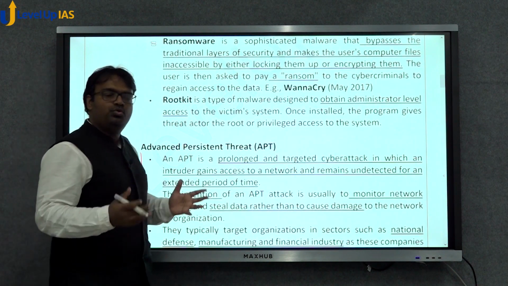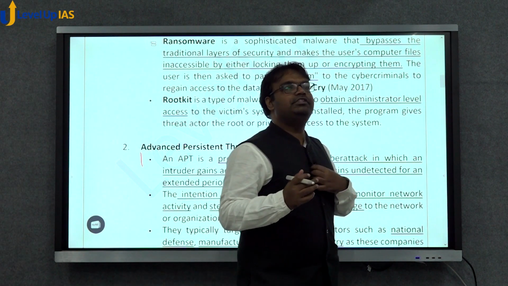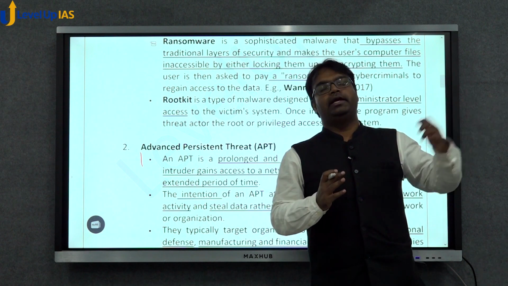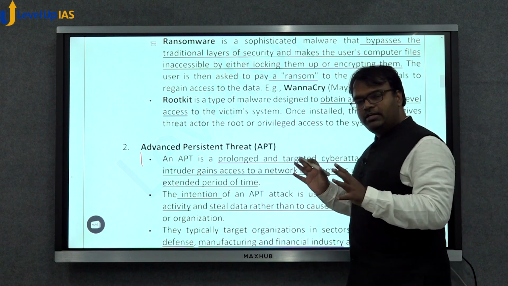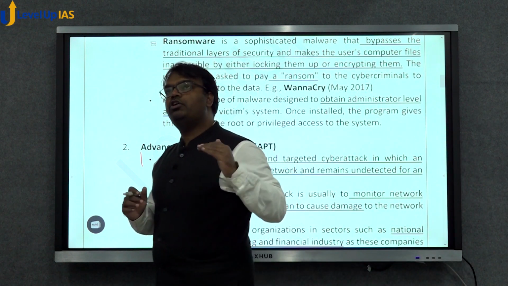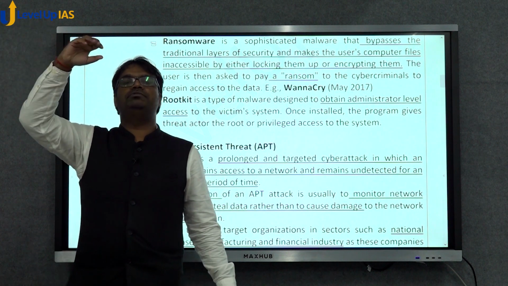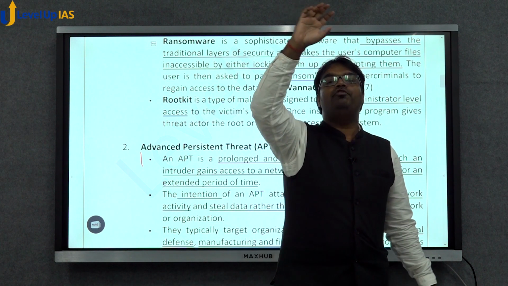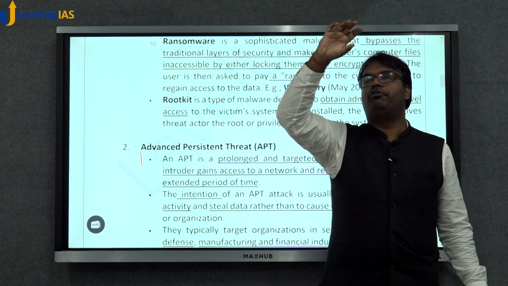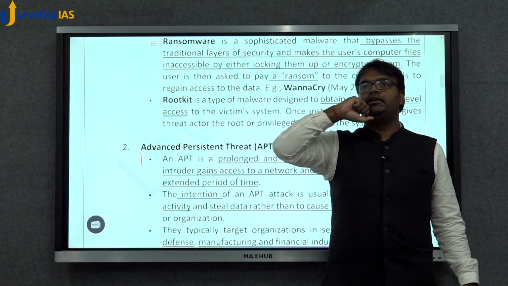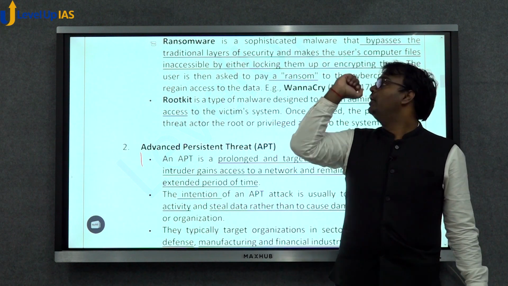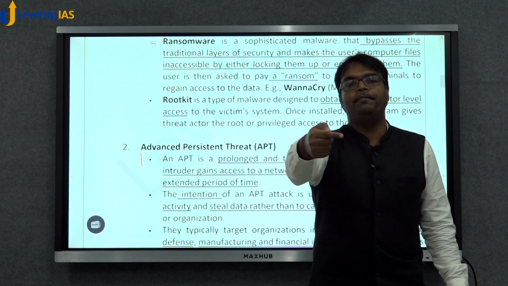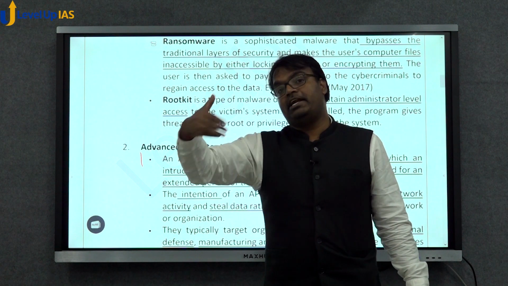Then rootkit. Rootkit is a malware which gives the administrative access or root access of your computer to someone else. Okay, so these are some kinds of malicious software. So we are talking about different methods, different mechanisms by which cyber attacks can take place. It can take place in the form of malicious software. That malicious software can be a virus, it can be a worm, it can be a Trojan horse, it can be a ransomware, it can be of many different types. But this is one technical way by which a cyber attack can take place.